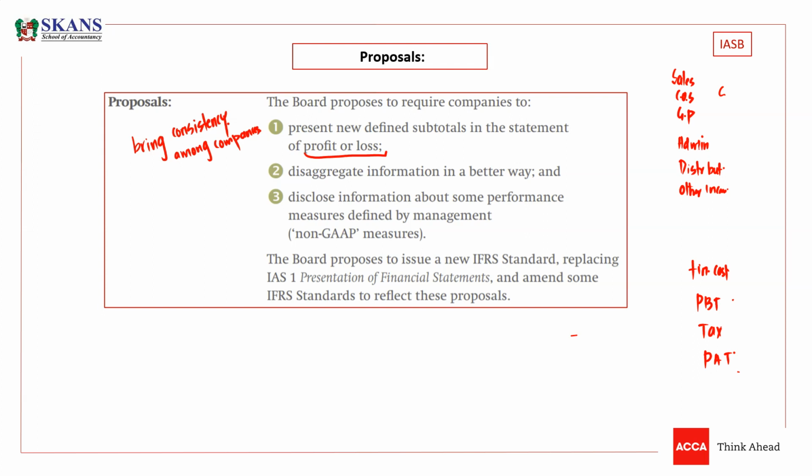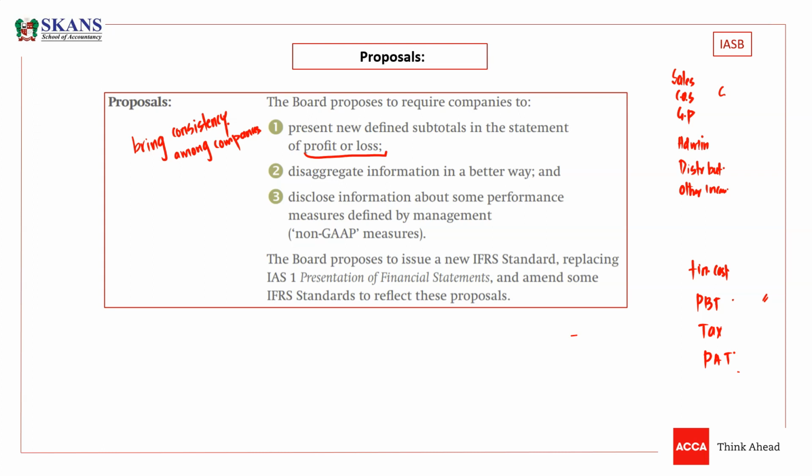We know what the current format by function is. This is sales. We need to deduct cost of sales. Then we have GP. Then we need to deduct admin and distribution expenses. We need to add other incomes, and then we need to deduct finance cost, and then we will have profit before tax. After that, we deduct tax and get profit after tax. This is the format right now, guys.